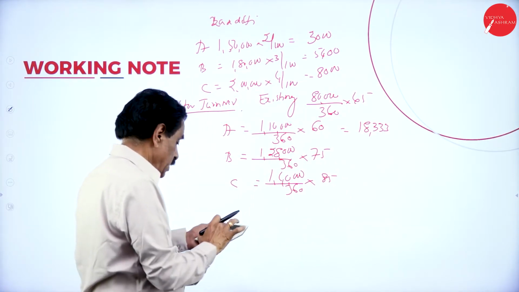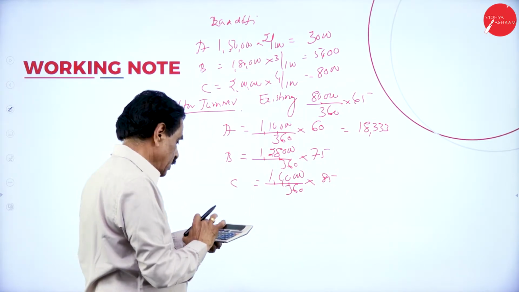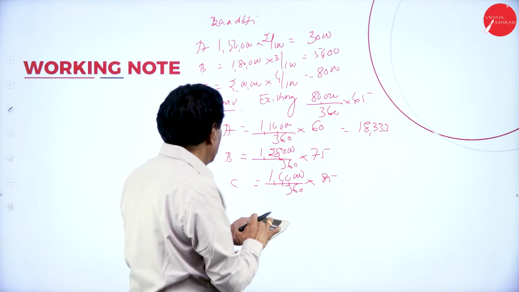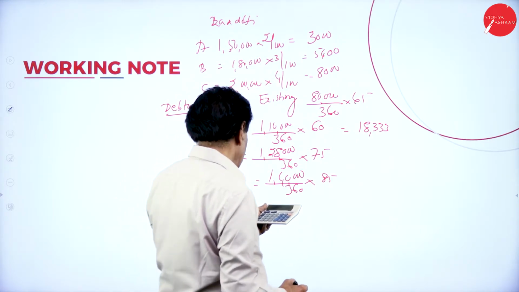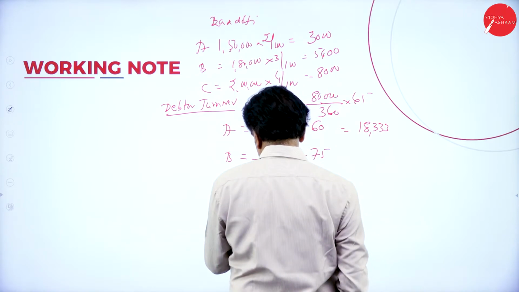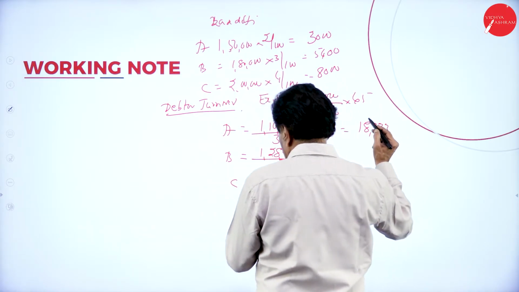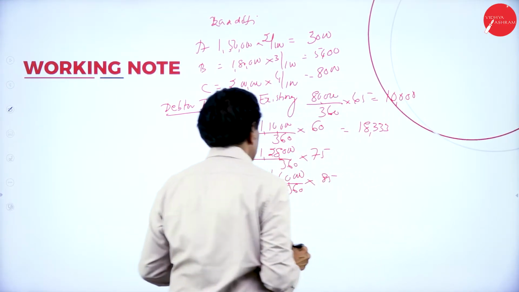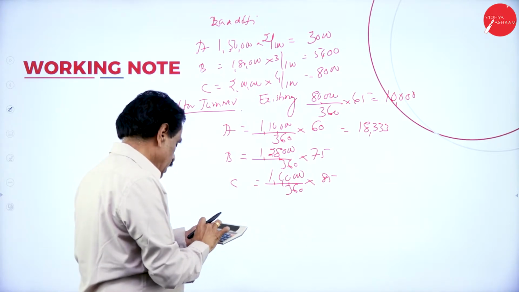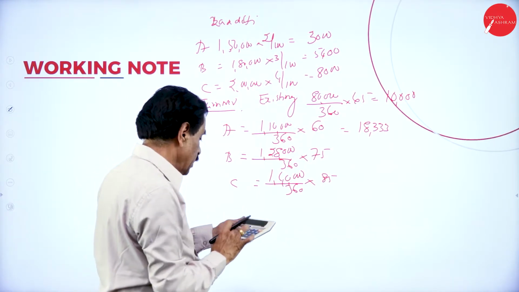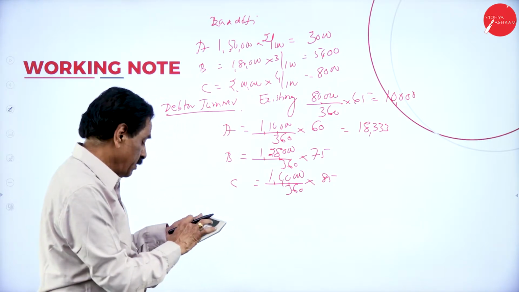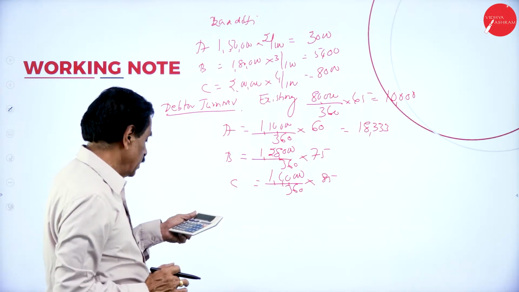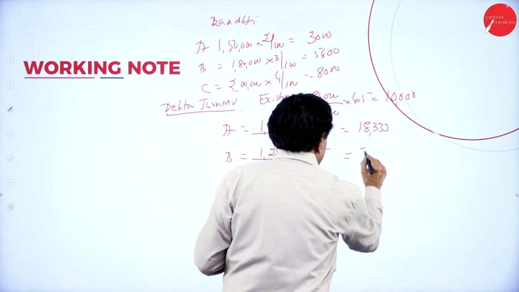This one first. 80,000 divided by 360 into 45. 99,000. 9,999 point, means 10,000 we can say. 10,000 regarding this. B, 1,28,000 divided by 360 into 75. 26,667.